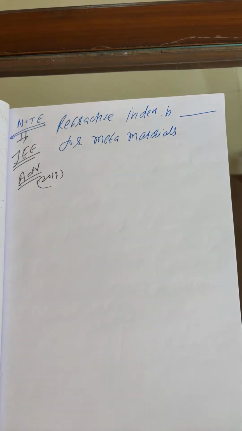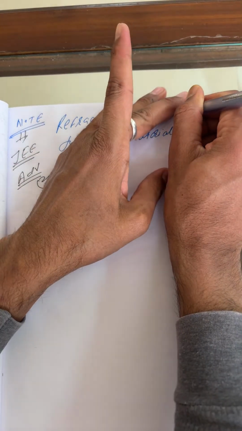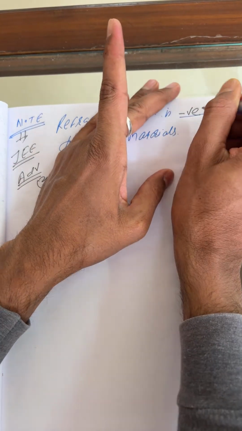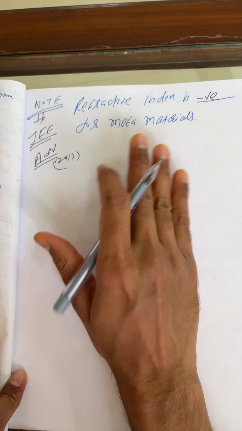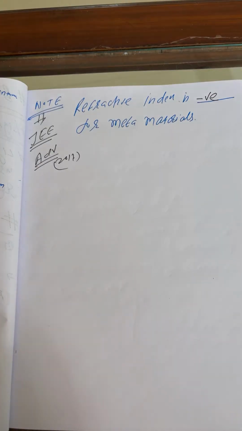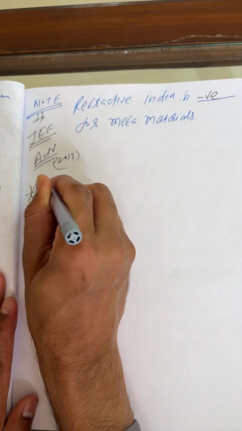Okay, now I'm giving the answer to this question. Refractive index is negative. Yes, I'm telling you. Refractive index is negative for meta materials. So keep that in your mind. Refractive index for meta material is what? Negative.